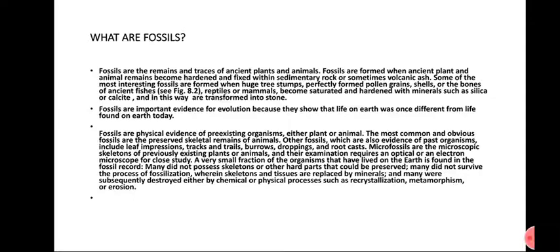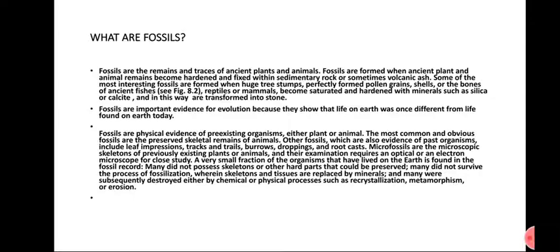That means that the animals and plants which existed in a past geological age are now not present, but their bones and soft and hard parts are preserved to the present time. Therefore, they are called fossils. In this way, the trees, pollen grains, shells, and bones of ancient fishes, after decay of their soft parts, have these hard parts preserved in sands.